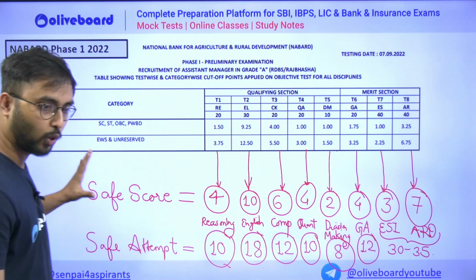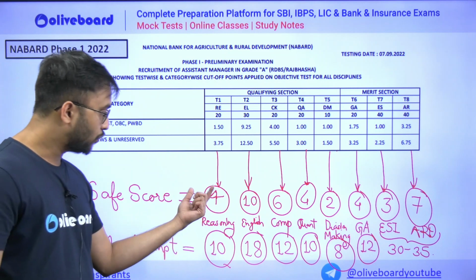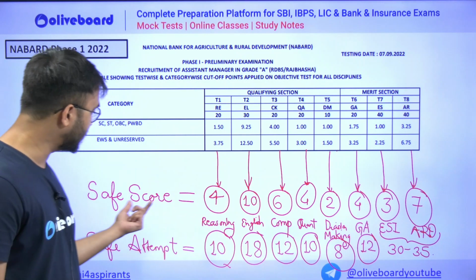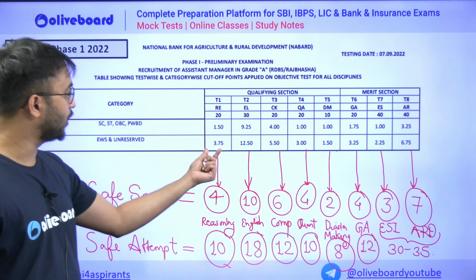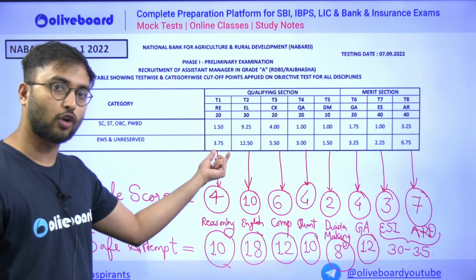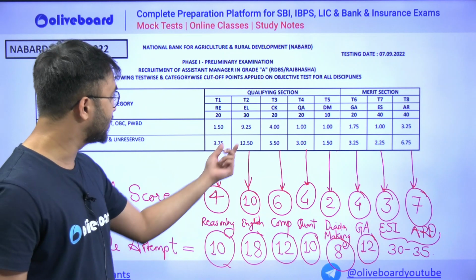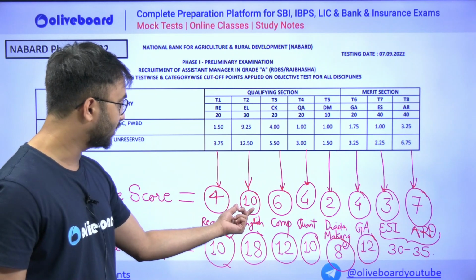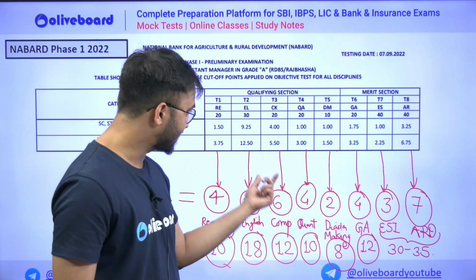If you see here, what I have written is a very good analysis. Safe score is 4. What is this safe score? See here, previous year in 2022, 3.75 was the cutoff marks. Therefore I have rounded it off and kept it 4 marks. Similarly for English, 10 to 12 marks. For computer knowledge, it's 6 marks.